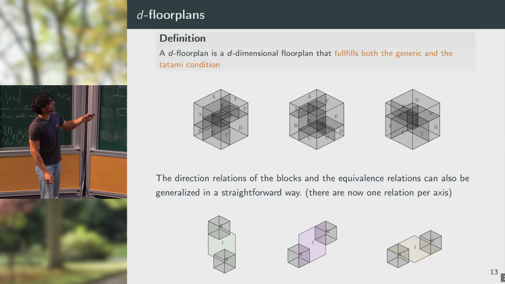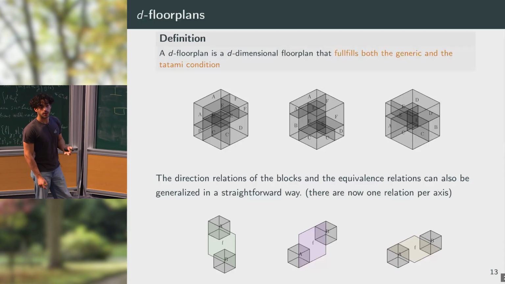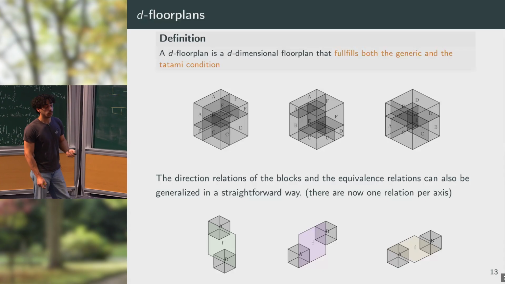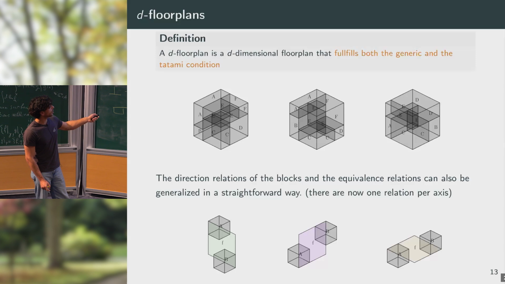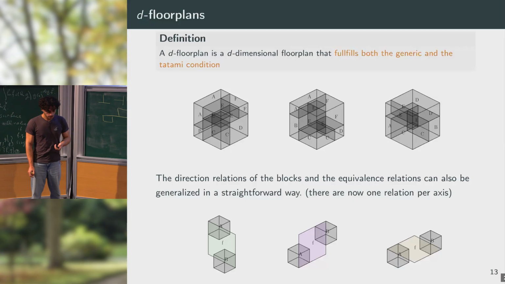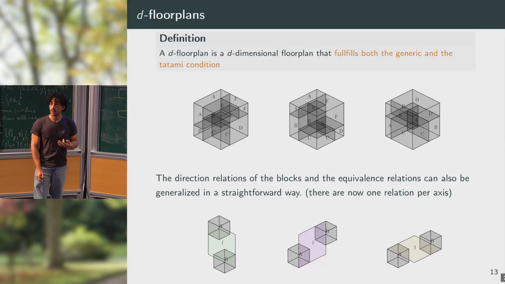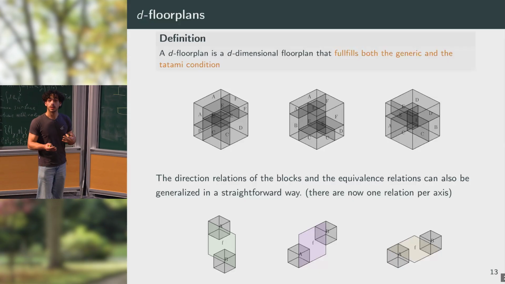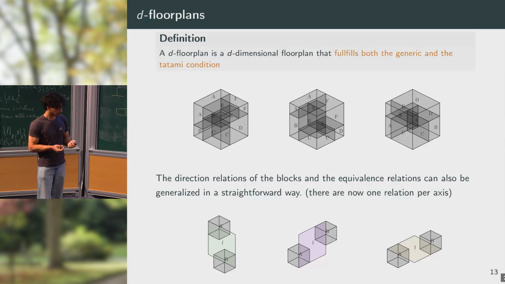Here we have three examples of floor plans. And as in 2D, we can define posets of the blocks, now by considering borders between the blocks and not segments anymore. So in dimension d, we will have d different posets, and two floor plans are equivalent if those posets are the same.